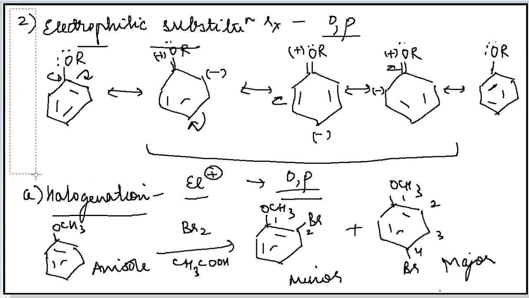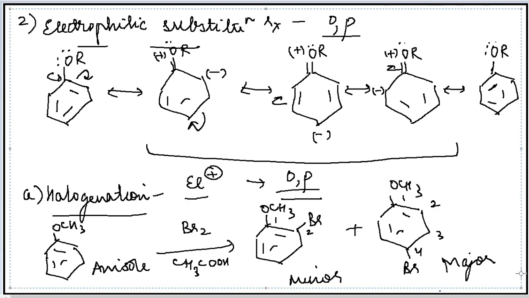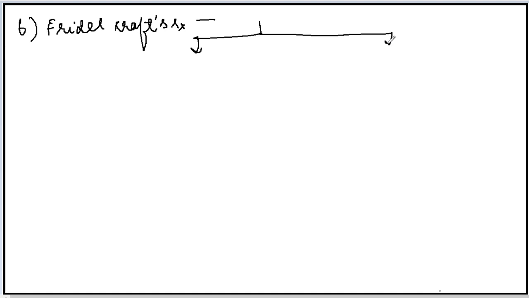The next two electrophilic substitution reactions that take place in ether are the Friedel-Crafts reactions. The Friedel-Crafts reactions are again of two types, that is alkylation and acylation: Friedel-Crafts alkylation reaction and Friedel-Crafts acylation reaction.